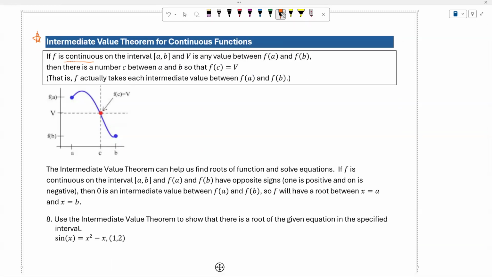It says that if f is continuous on the interval [a, b], and v is any value between f of a and f of b, then there is a number c between a and b so that f of c equals v. That's it. f actually takes each intermediate value between f of a and f of b.